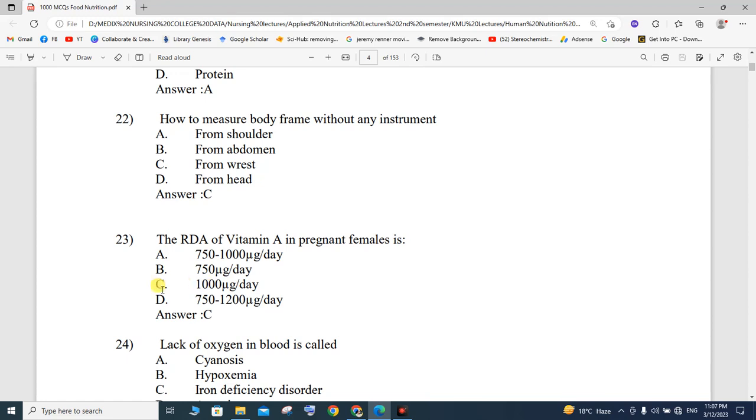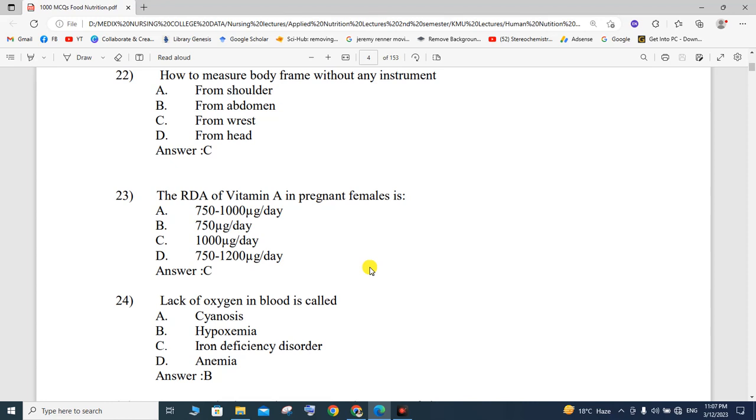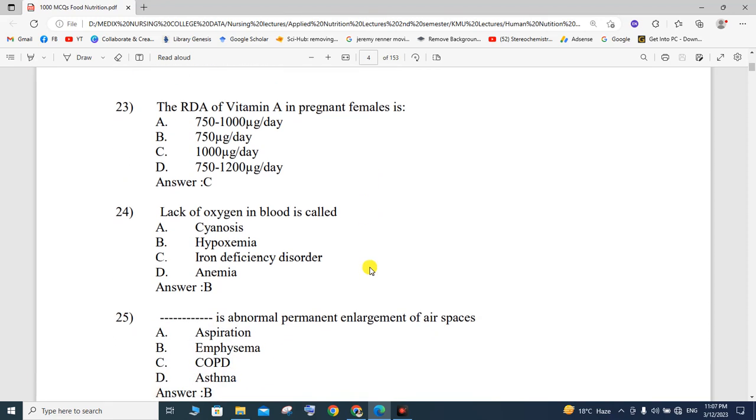So the correct option is option number C. It means that 1000 micrograms per day of vitamin A is required for the pregnant female in order to fulfill her physiological demands. So the RDA for vitamin A in a pregnant female is 1000 micrograms. The correct option is option number C.